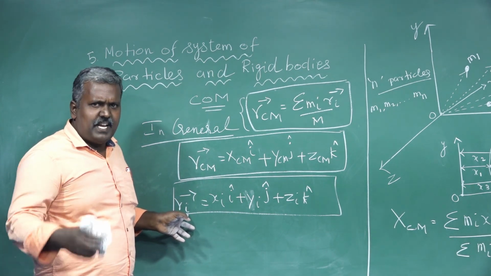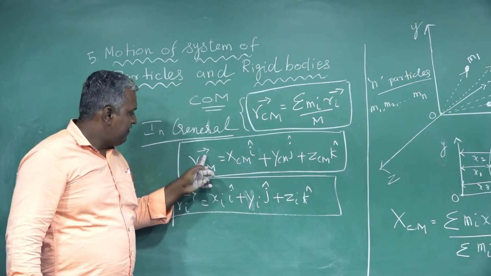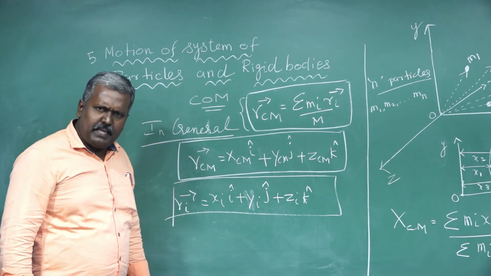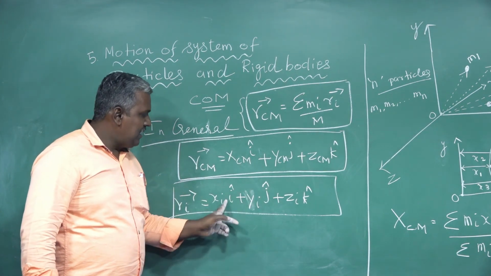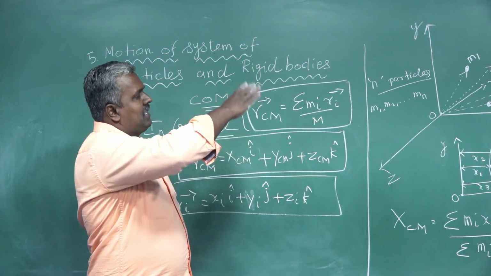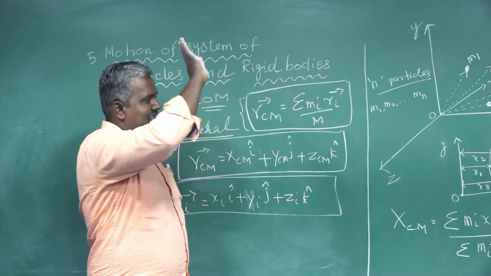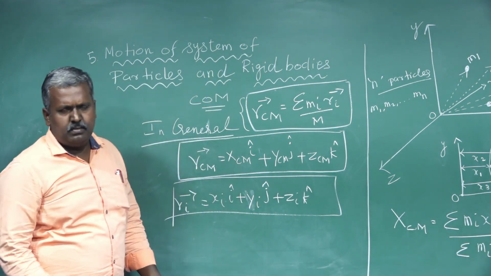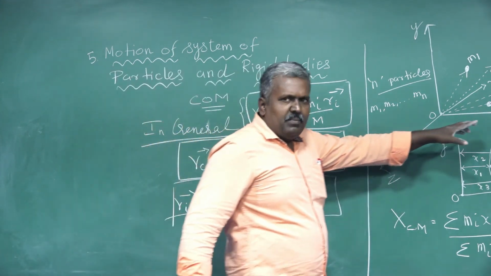Clear? Try to understand the difference between RCM vector and Ri vector. Here i cap, j cap and k cap are unit vectors along the x, y and z axes. Clear?